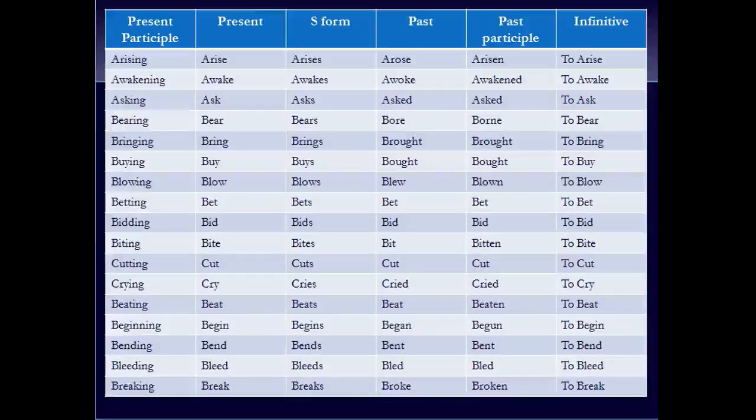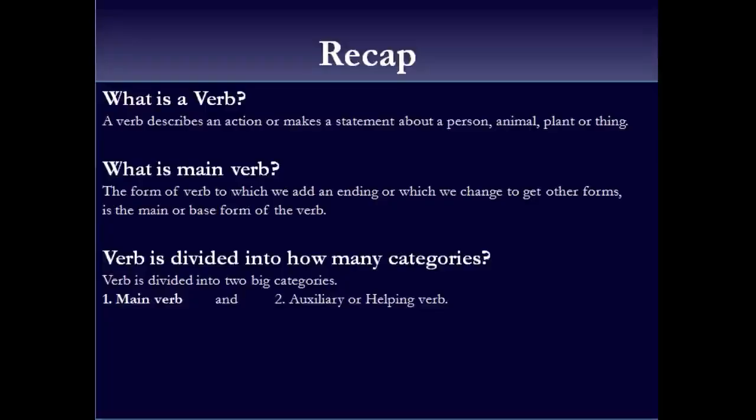Okay, so after going through the list, we have come to the end of the topic. Before we go to homework, let's revise the whole lesson, what we have learned. Okay, first, what is a verb? We learned that the verb describes an action or makes a statement about a person, animal, plant, or something. Then we learned what is a main verb. The form of verb to which we add an ending or which we change to get other forms is the main or base form of the verb.